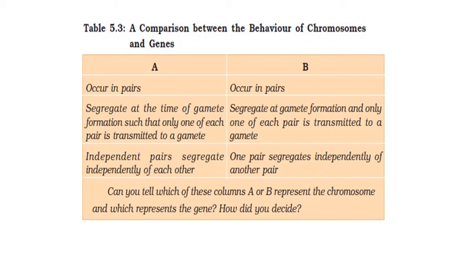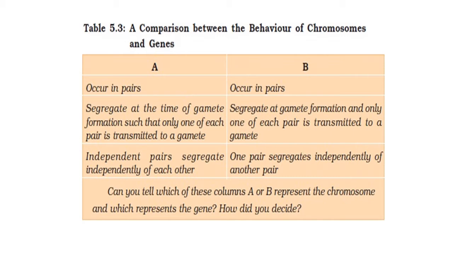In this table we can compare the behavior of chromosomes and genes. Here you can see both the right hand side and left hand side, A and B columns, where some points are suggested. In column A, the first point is they occur in pairs. In B, the same thing is written.